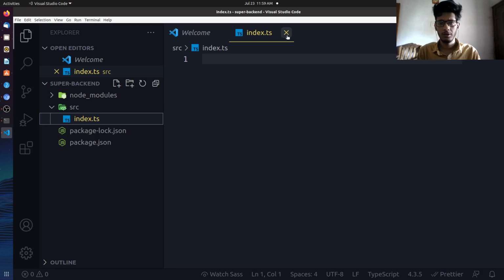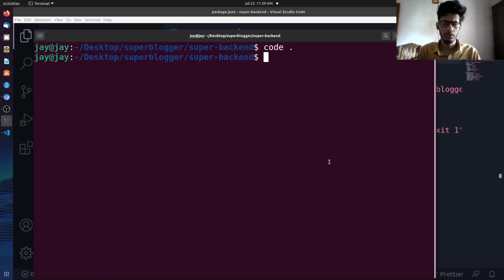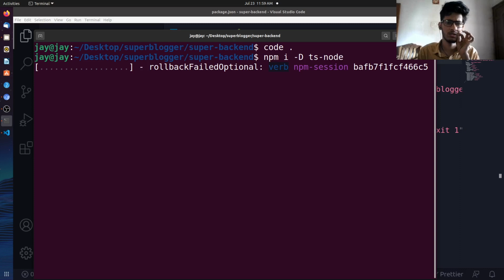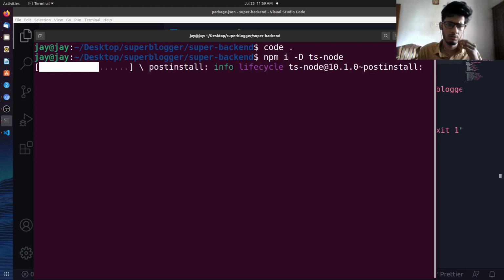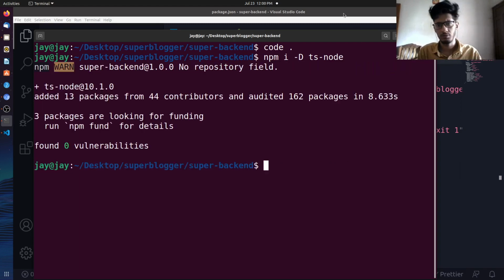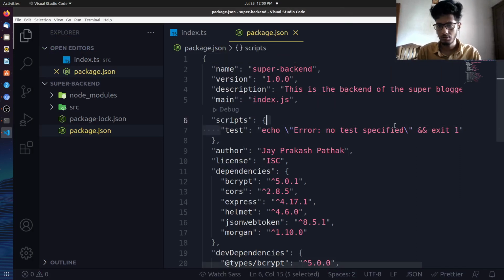The next thing we'll be doing is pretty simple. We'll have to set up the whole TypeScript thing. And yeah, one more thing I forgot to install, it's ts-node. That's also a development dependency. If you're wondering what ts-node is used for, it is basically used for executing a TypeScript file directly. But it is only used in development, sorry, not in production. So don't use this in production.